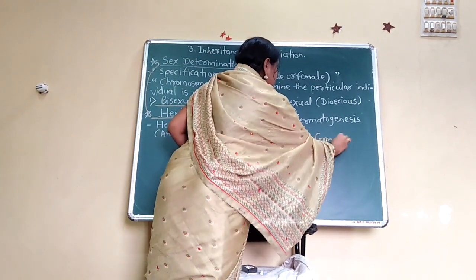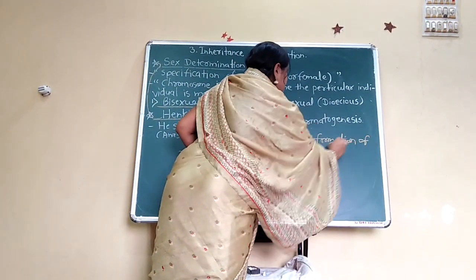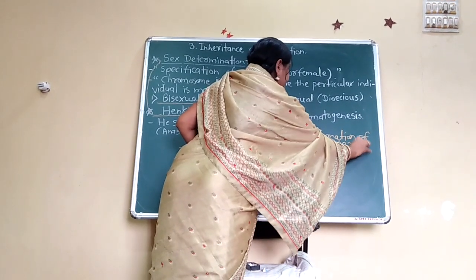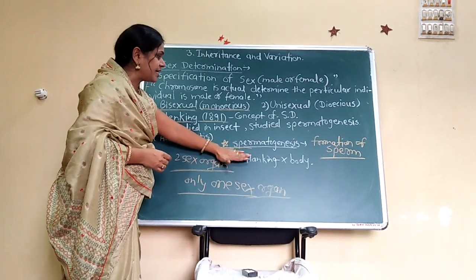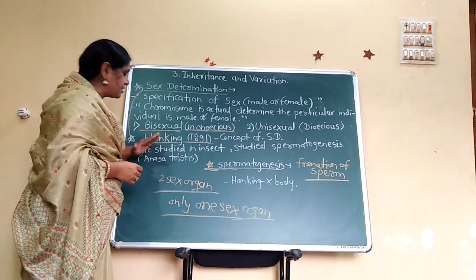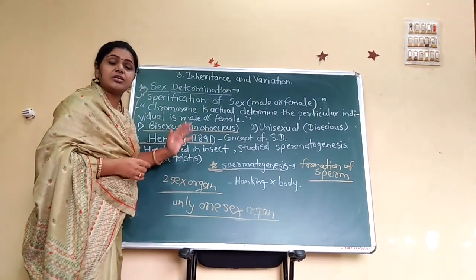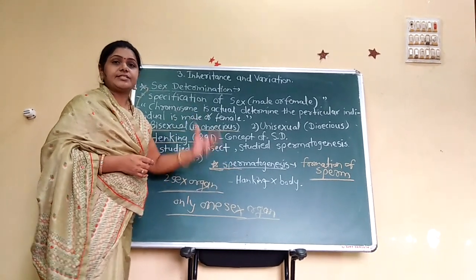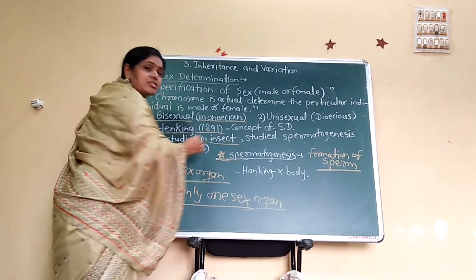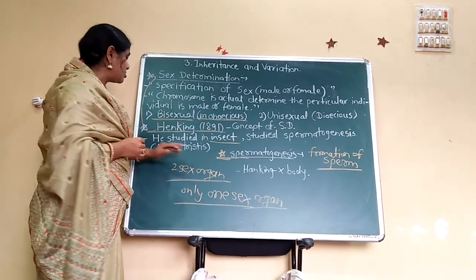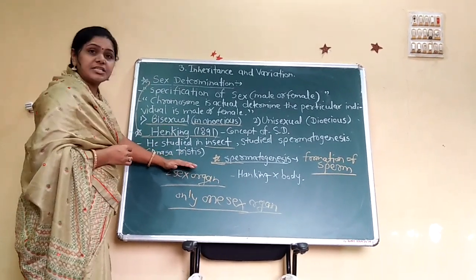He studied spermatogenesis in an insect. He used the insect called the squash bug, also called Anasa tristis.